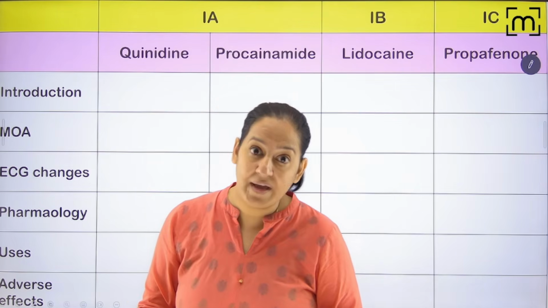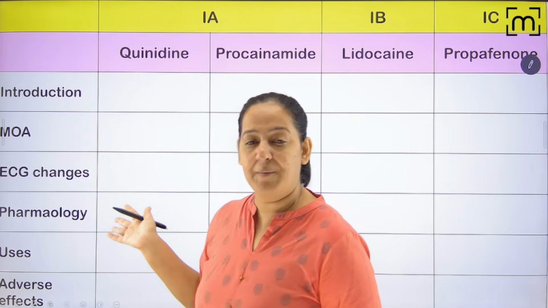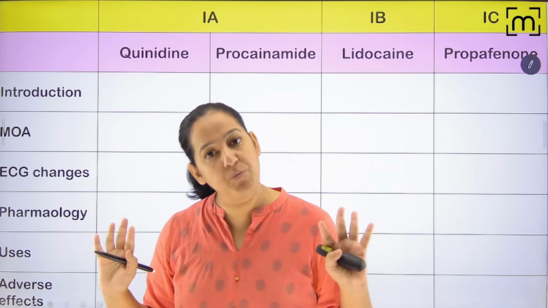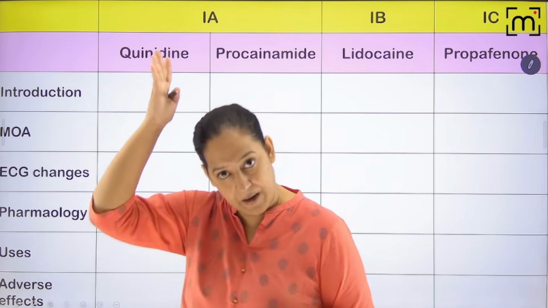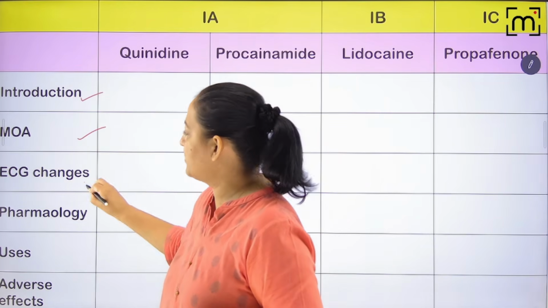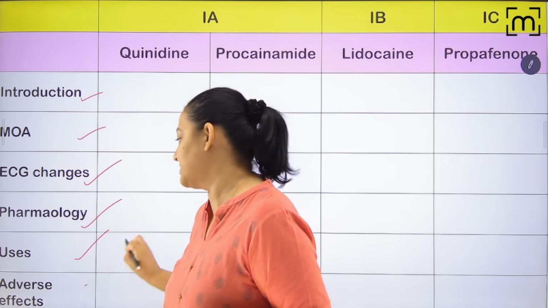You don't even realize when they get fit. The same with pharmacology. In pharmacology, all the chapters, 150 drugs of all 8 human body systems, more than 150 drugs are compared under a fixed set of headings. You know my fixed set of headings: introduction, mechanism of action, ECG changes, pharmacology, pharmacokinetics, uses and adverse effects.